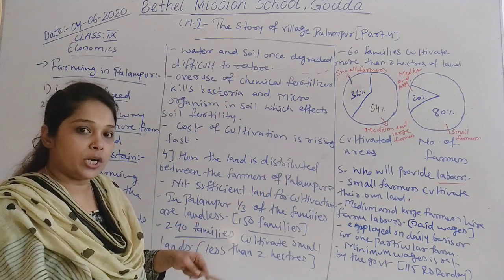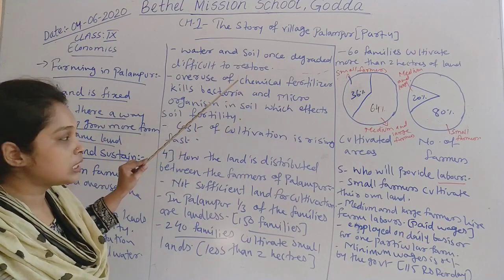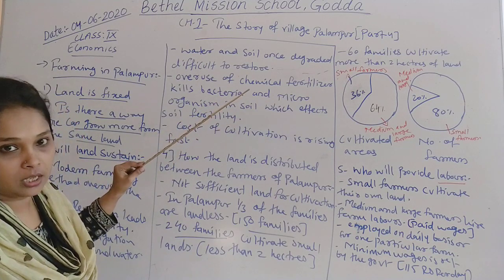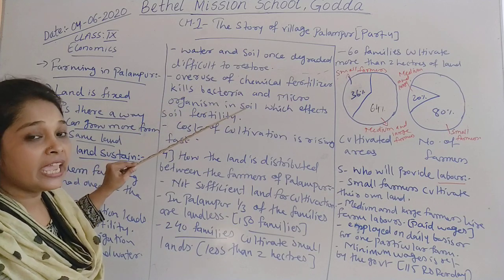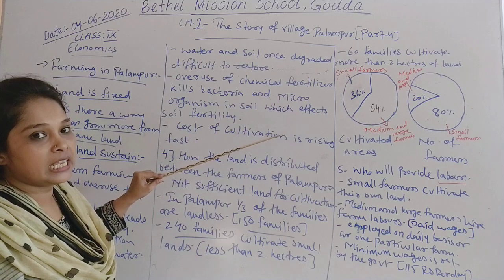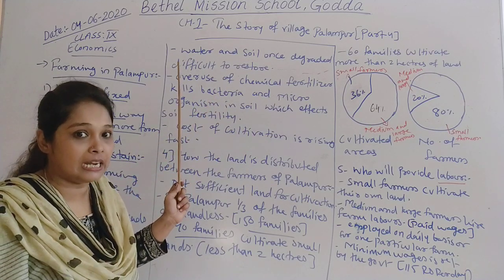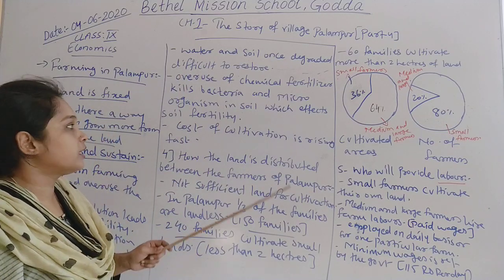Overuse of chemical fertilizers. When we are using modern techniques of production, we also use chemical fertilizers. Now these chemical fertilizers kill bacteria and microorganisms in the soil. And these bacteria and microorganisms, by a process, increase the fertility of soil. When we use chemical fertilizers, these bacteria and microorganisms in the soil get killed, which affects the fertility of soil or which degrades the soil.